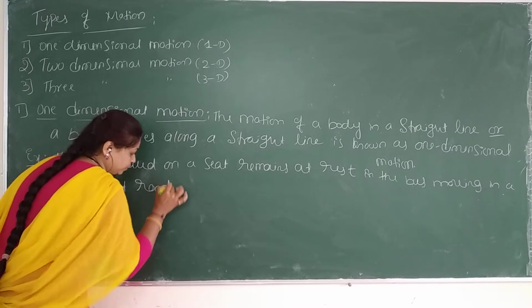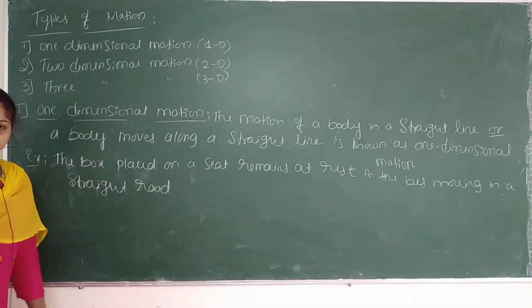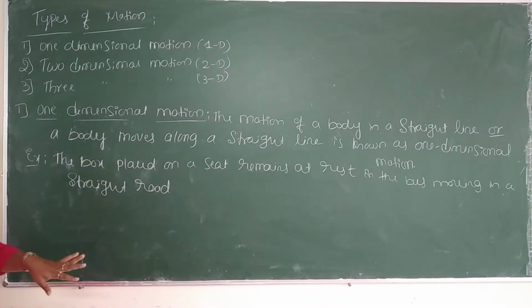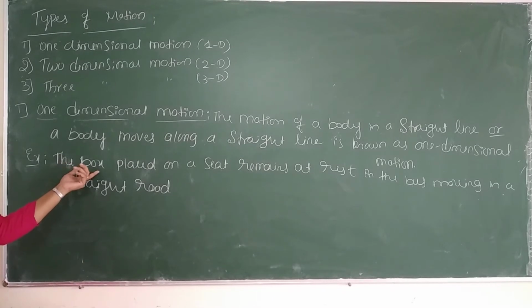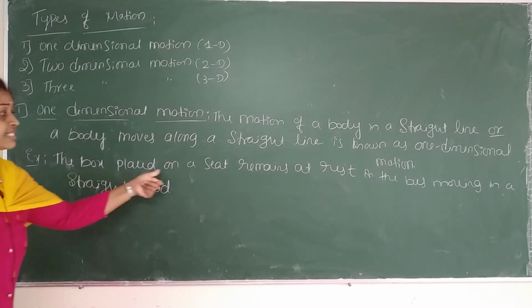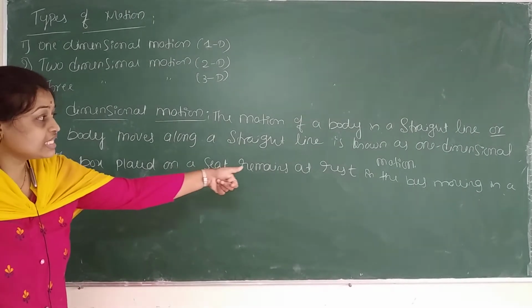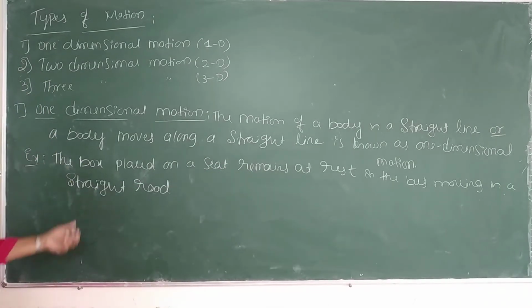Imagination ಮಾಡ್ಕೋಬೇಕು. While I am giving example, you have to imagine yourself. What is the example here? The box placed on a seat remains at rest in the bus moving in a straight road.